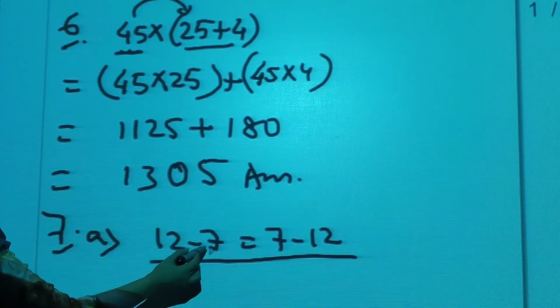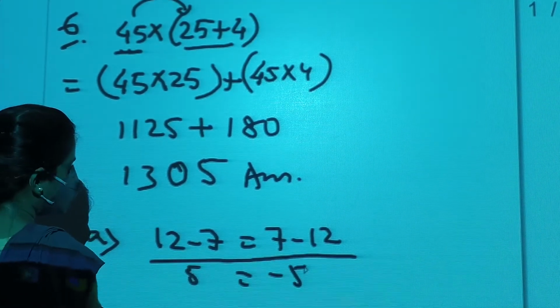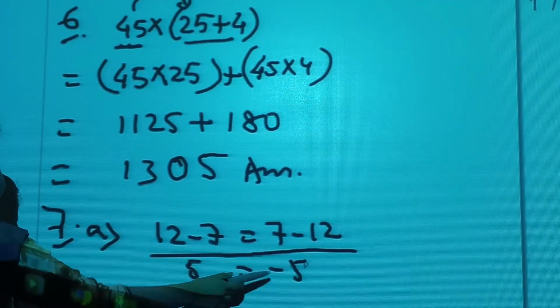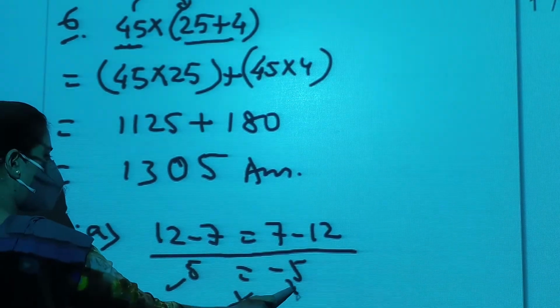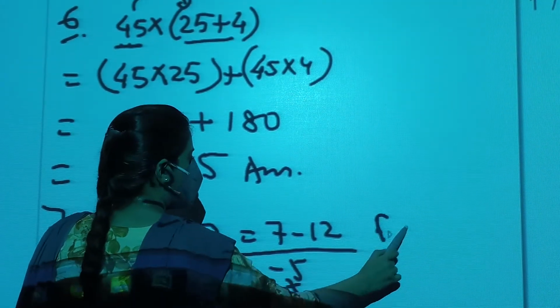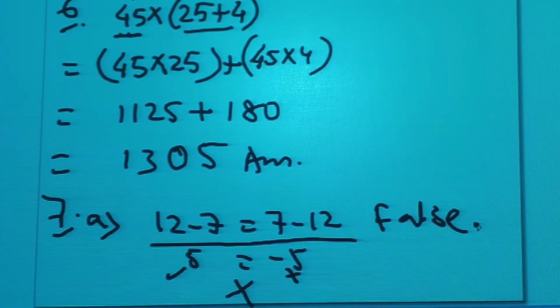Find out. 12 minus 7 we will get 5. And here 7 minus 12 we will get minus 5. Whether these two are equal? No. Definitely this is a whole number, but this is not a whole number. So this one will be false. Understood, students? Similarly, you will be doing the rest of the sums.